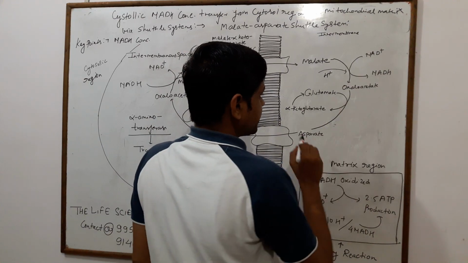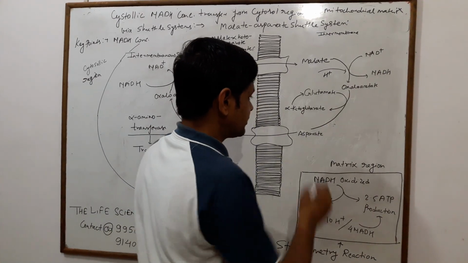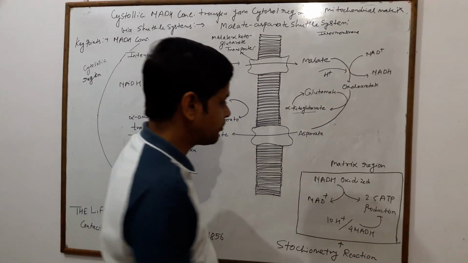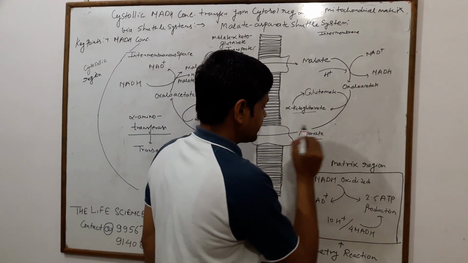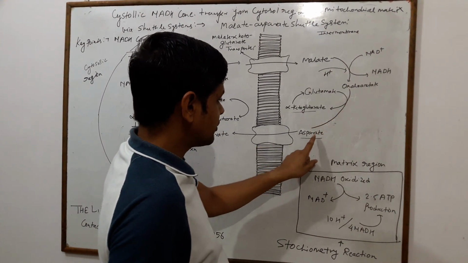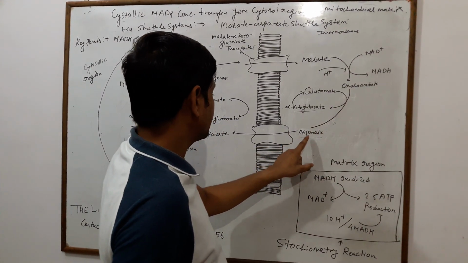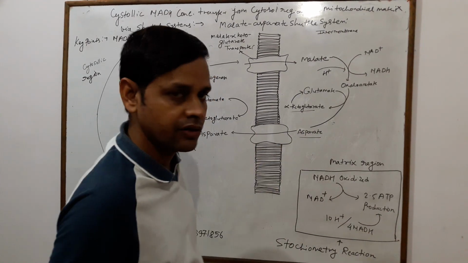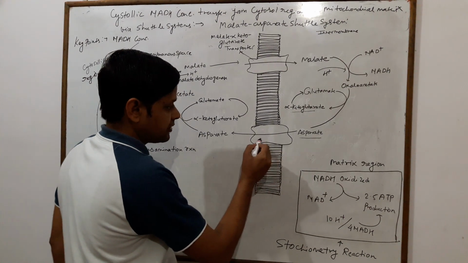The side product of this reaction is alpha ketoglutarate, and the main product is aspartate. Now aspartate moves from the inner membrane into the intermembrane space through this transporter channel protein.